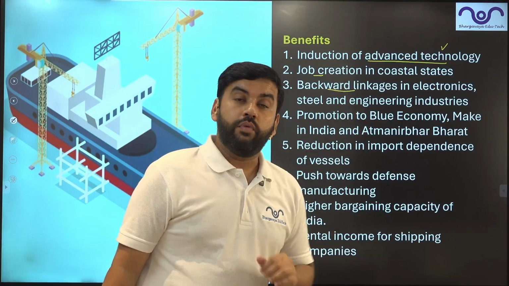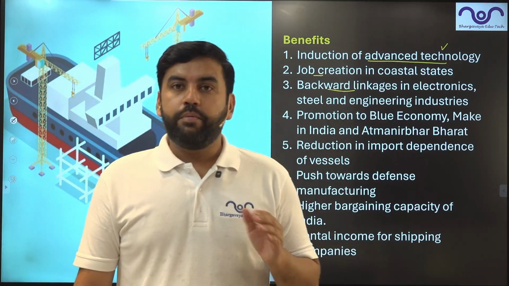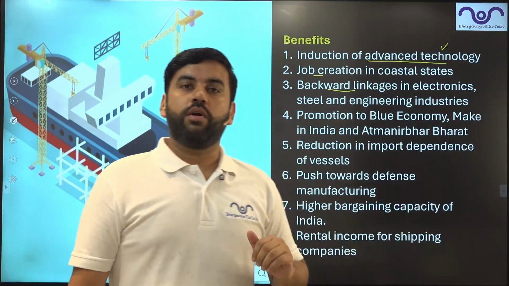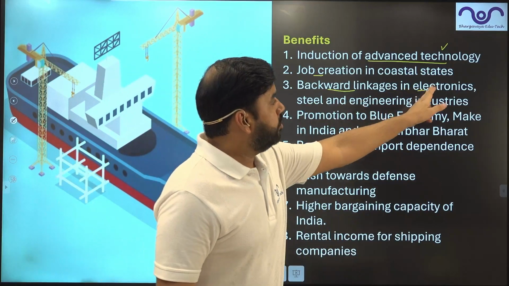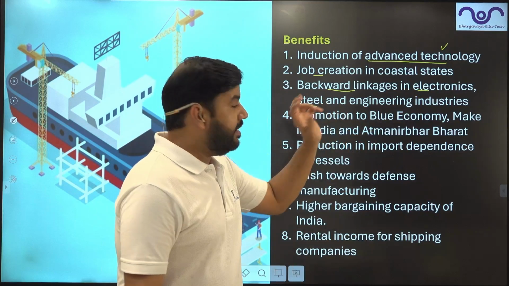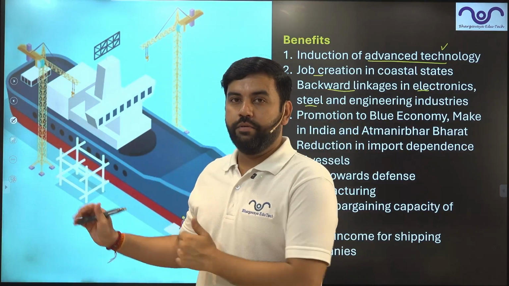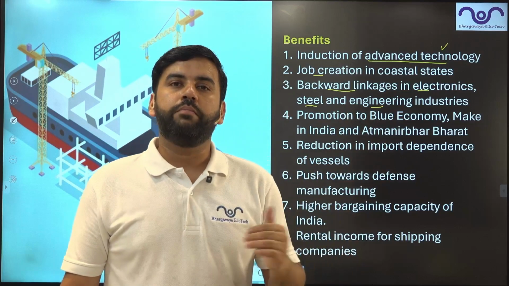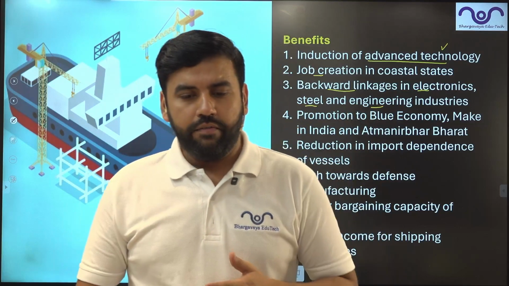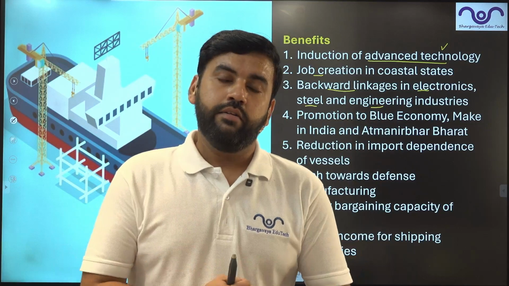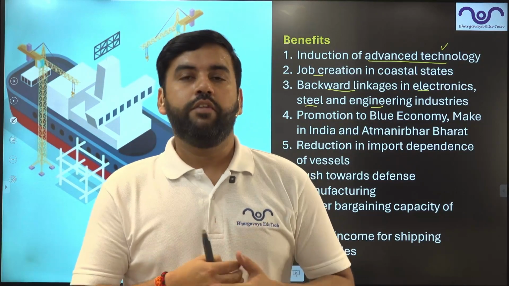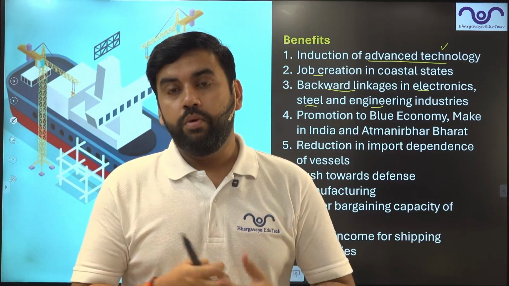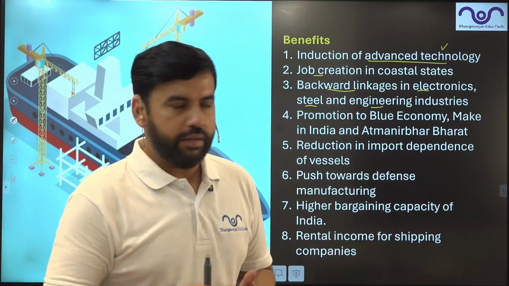Backward linkages. Whenever a new industry is being set up, it provides backward linkages, that is, it provides demand to other industries. For example, electronics demand will increase. Steel demand will increase. Of course, it is made of steel, right? It's not plastic. Engineering industries will also get more demand. For example, navigation-related products, pumping-related products, electric motor-related things will be demanded. More and more demand will be created, so backward linkages will be there.